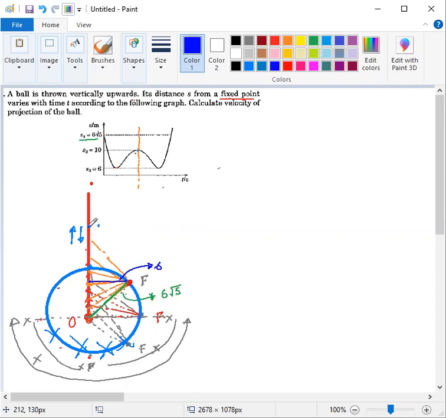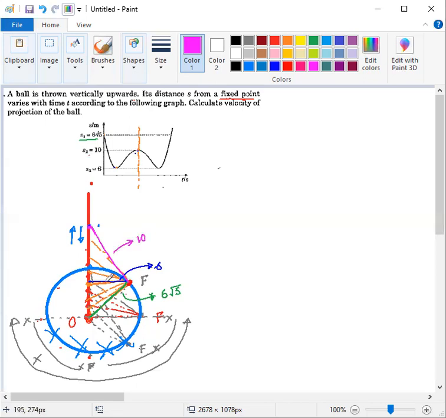And in our diagram, that point is lying here. So this distance is equal to 10.